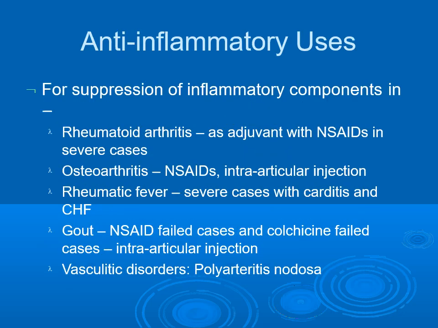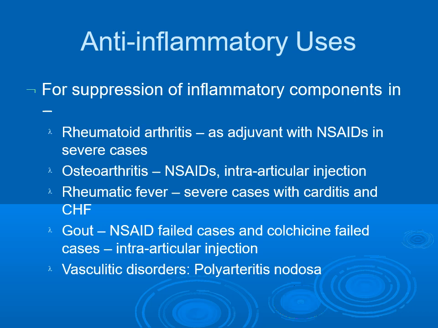Anti-inflammatory uses of steroids. Steroids are used for suppression of inflammatory components in rheumatoid arthritis as an adjuvant with non-steroidal anti-inflammatory drugs in severe cases. Osteoarthritis can be treated by intra-articular injection along with non-steroidal anti-inflammatory drugs.